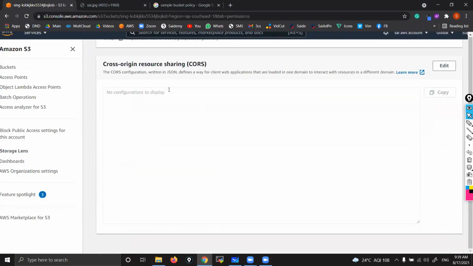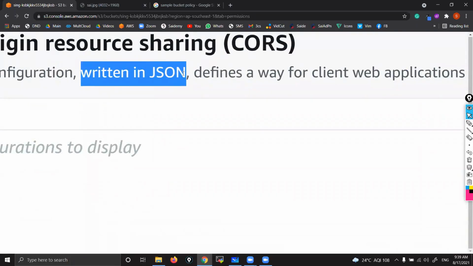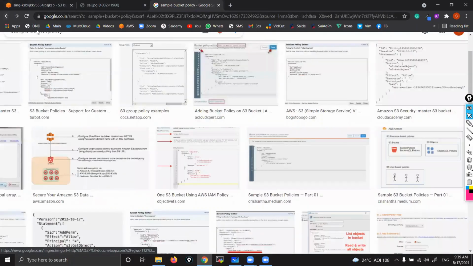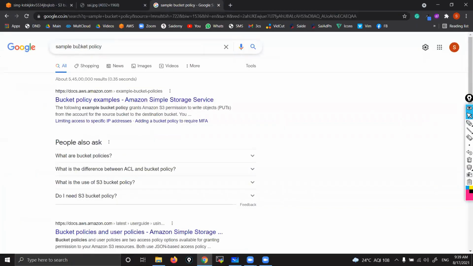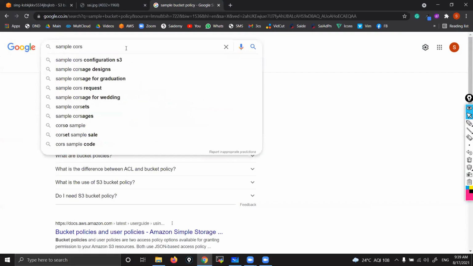In the same manner, if you scroll down, you can see cross-origin resource sharing, CORS. Here also not so important. Why? Because here also we write a JSON script. Let me show you. Sample CORS.